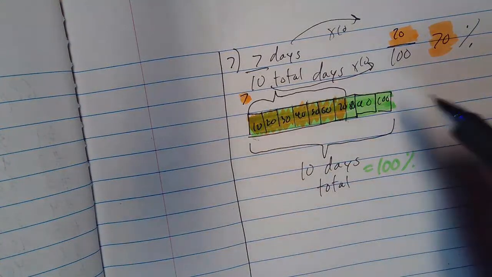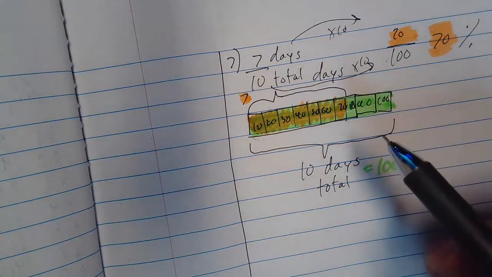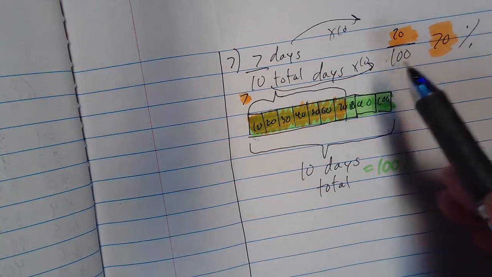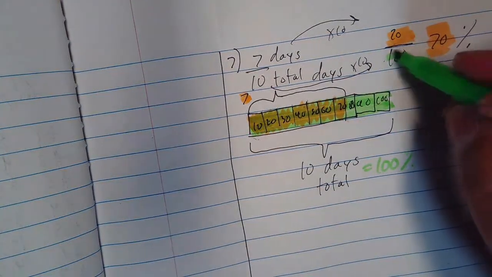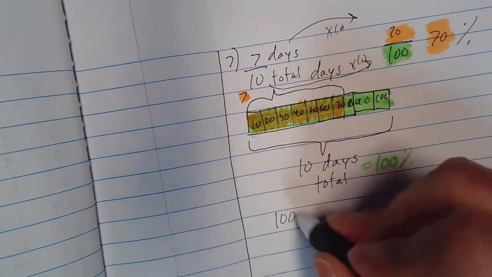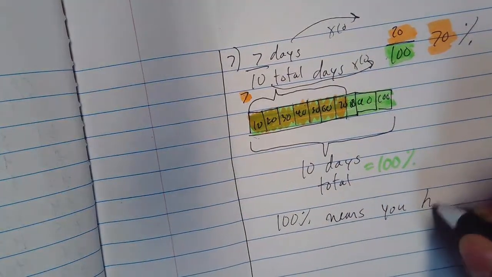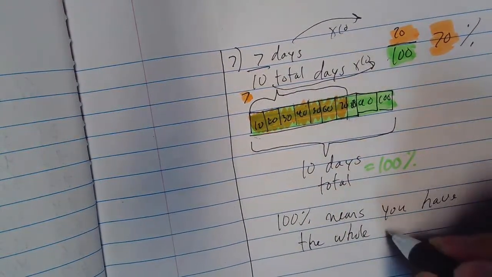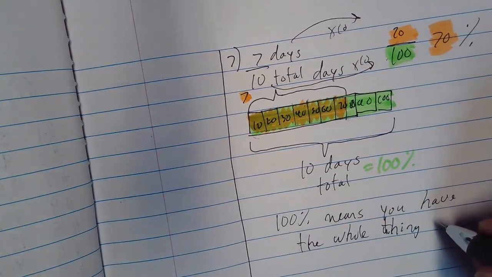Okay? Remember, the idea of 100% is you have the whole thing. Now keep that in mind because it's going to come into play later when we do more advanced lessons. But 100% means you have the whole thing. Okay? And I'll highlight that there too. Means you have the whole thing. You did the whole thing, whatever it is you're measuring, but it's all.